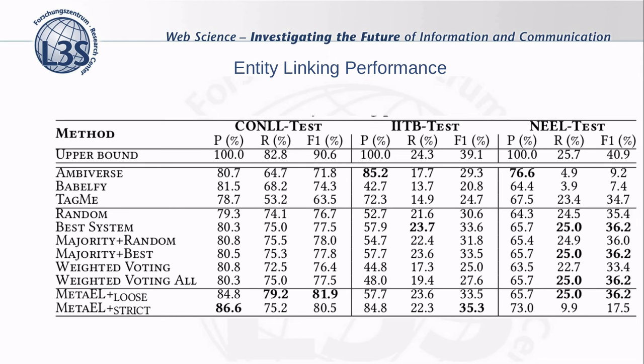Now, to the entity linking performance results. In this table, we can see the performance of all approaches calculated on the different datasets. In the first row, we can see the upper bound performance. The upper bound performance is calculated as being an ideal meta-entity linking system that always makes a correct prediction, and thus no other method can provide better results. The next three rows show the performance of each individual entity linking tool.